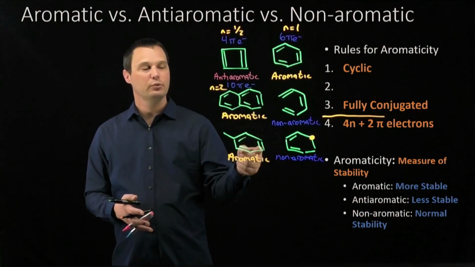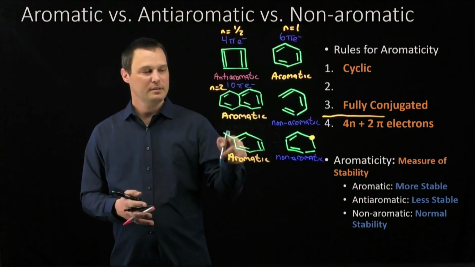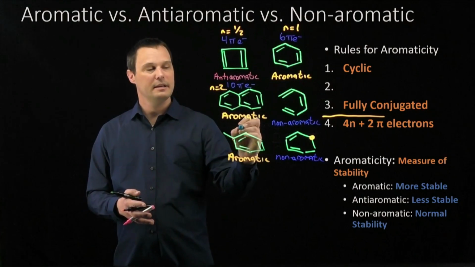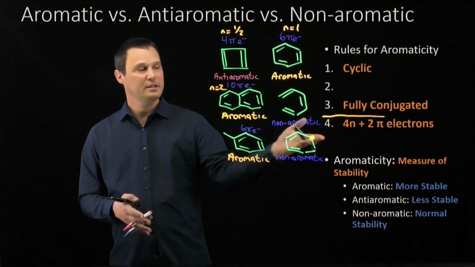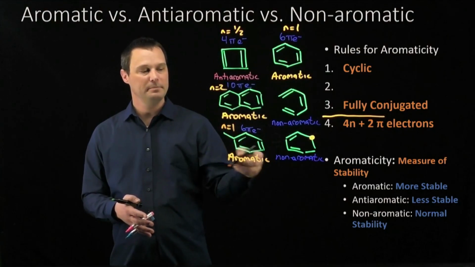So when we apply these rules, we only apply them to the cyclic ring. The decorations are just decoration. This is cyclic and fully conjugated. We still haven't quite gotten to rule number 2 yet. And it has 6 pi electrons. When we plug 6 pi electrons into Huckel's rule, minus 2 equals 4, divided by 4, n equals 1, methylbenzene is definitely aromatic.